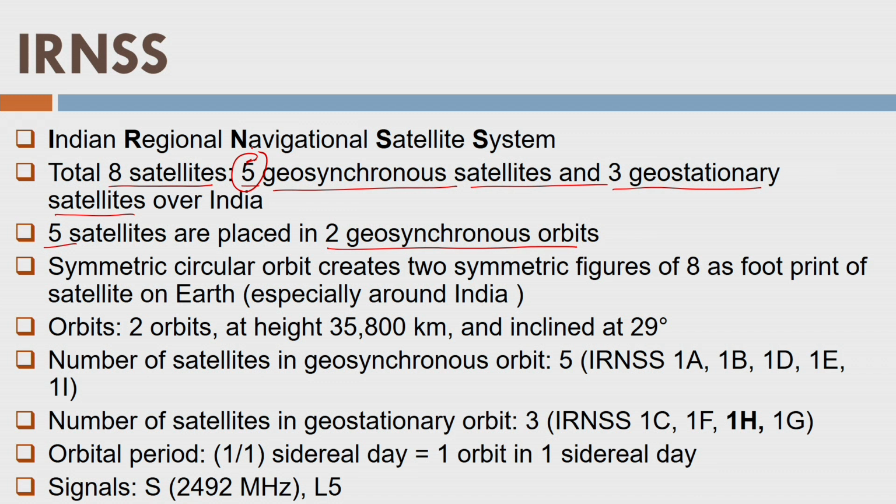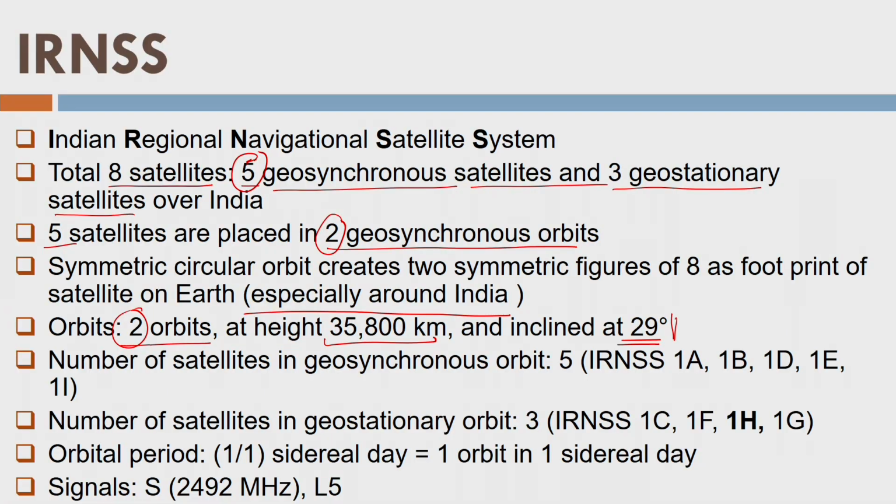So it creates a symmetric circular orbit and 2 symmetric figures of 8 as the footprint of the satellites on Earth, especially around India, not exactly over India. Okay. So there are two orbits as we showed here, and these two orbits are at a height of this much and inclined at 29 degrees. Again, this is the kind of latitude India has, or most of India is around this latitude. That is the reason. So all the systems are now regional GPS or regional GNSS. Well, still they are global because anyone can use them across the world.